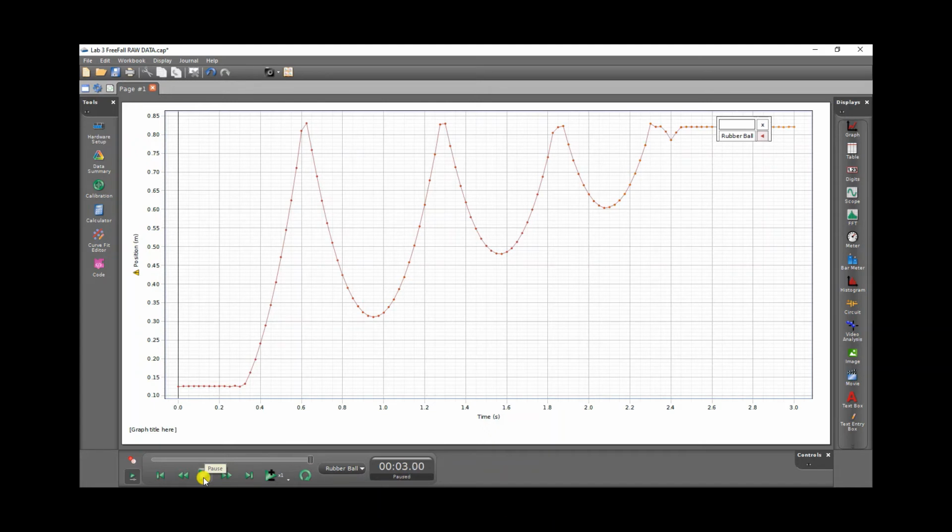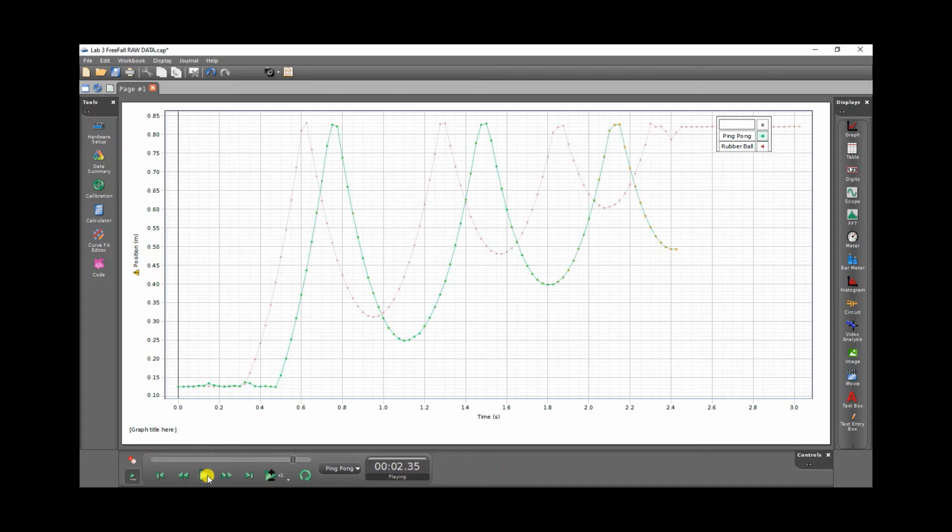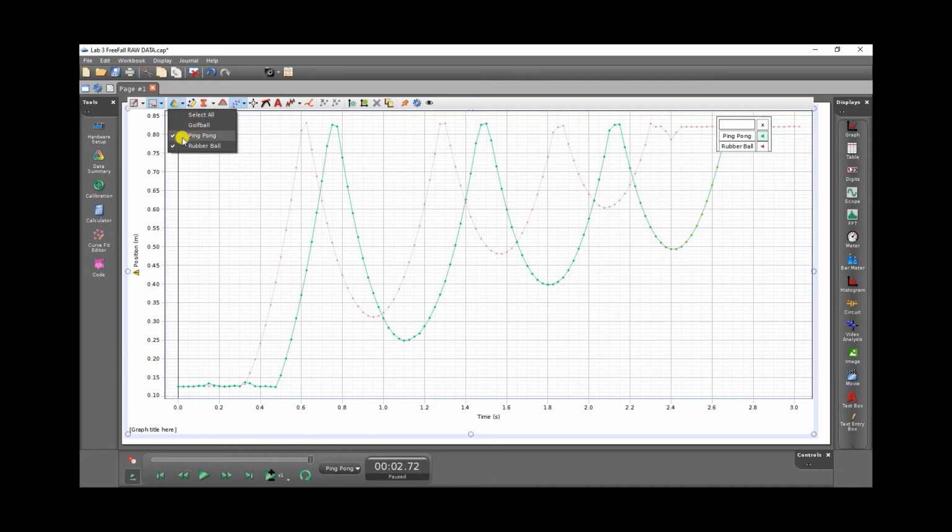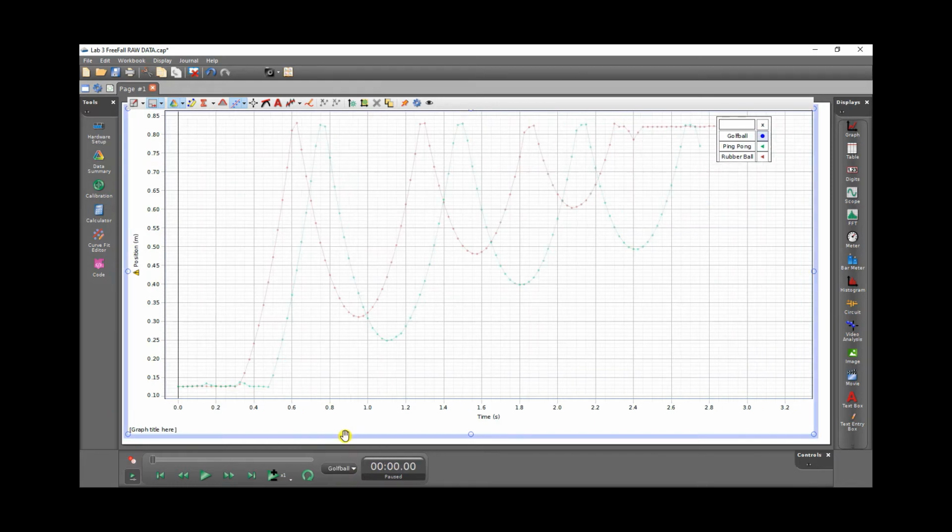Okay, so for the rubber ball, this is how it bounces. For the ping pong, this is how it bounces. And notice the rubber ball is still in the background, which is fine. Okay, and the reason is because it is still selected here. Now let's go with the golf ball.